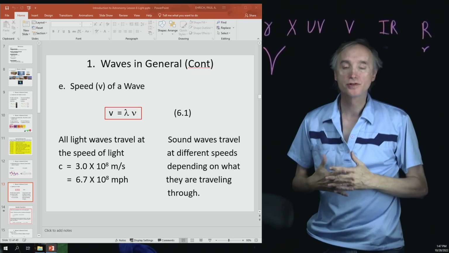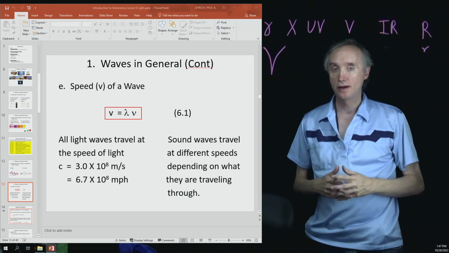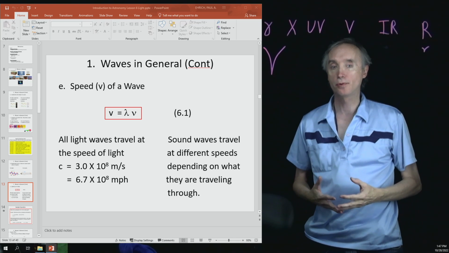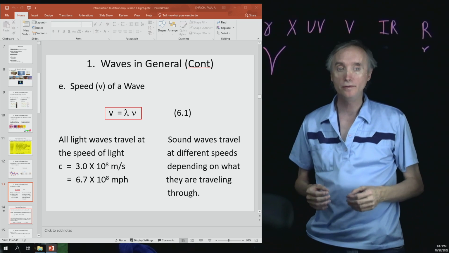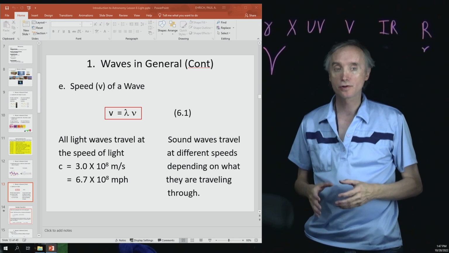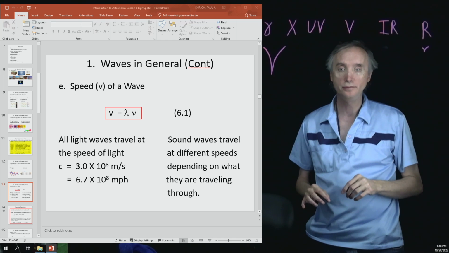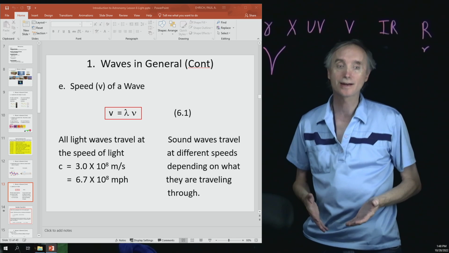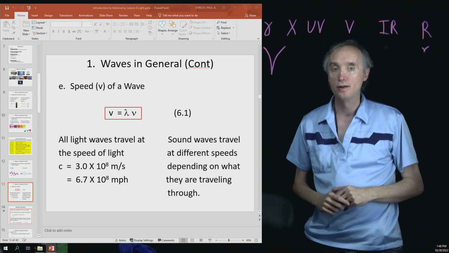And welcome back. So in our previous segments, we've been talking about some properties that all waves have. And so here's yet another property that they have: a speed. So waves travel at a certain speed. And so notice I'm using the regular v to stand for speed, and this would be in meters per second if we're talking about official metric units.